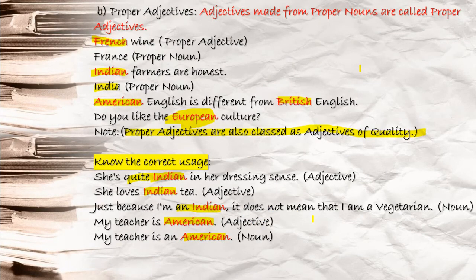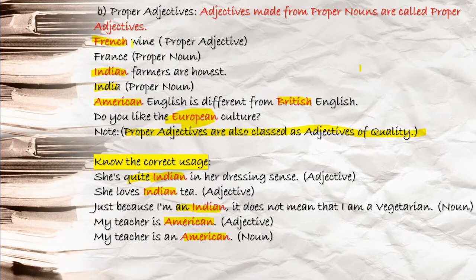Now next you see proper adjectives. Adjectives made from proper nouns are called what? Proper adjectives. But before you go to proper adjectives, you must know what your proper nouns are. Proper nouns are the particular names of persons, places, or things. Okay, when I say Himalayas, the name of that mountain range, you all know. Kolkata, the name of a city. Ganga is the name of a river. Okay, these are your proper nouns. And from proper nouns, you make your what? Proper adjectives. Like for example, you have French wine.